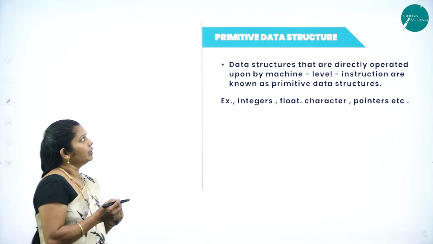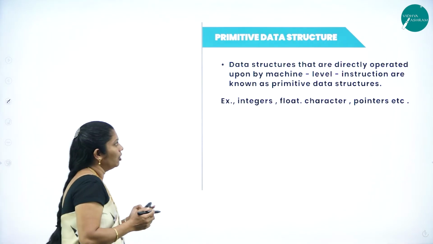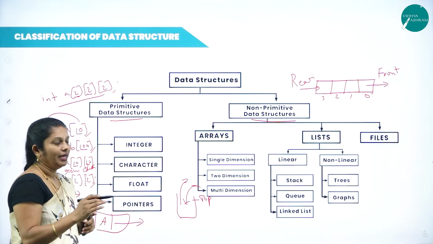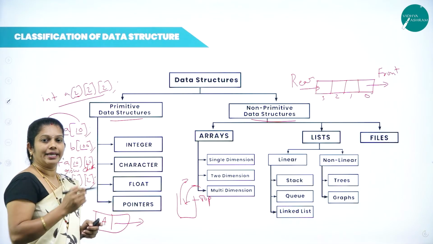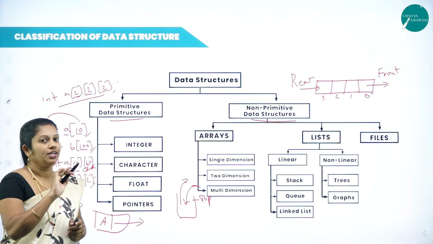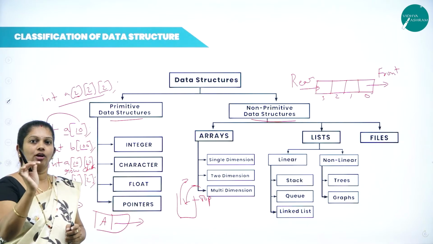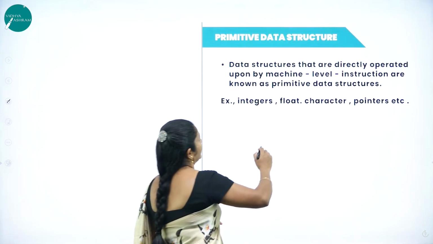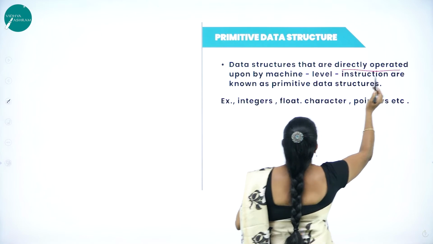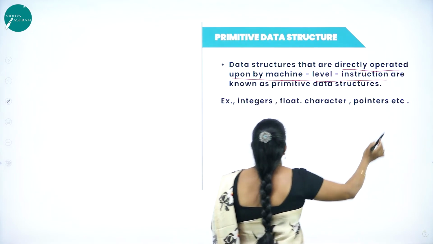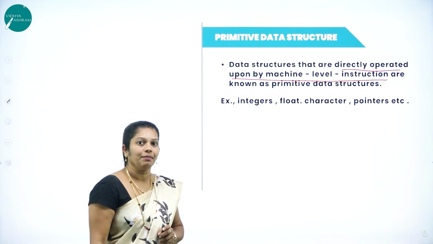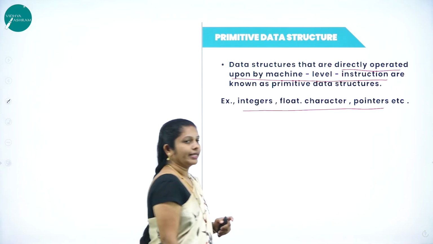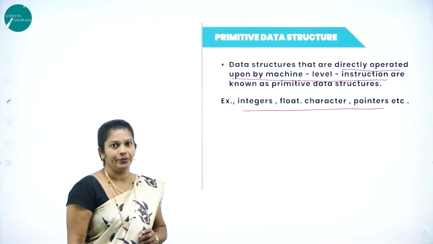Next, we'll discuss primitive data structure. Already I told you, primitive data structure is very simple. It concentrates on only one item. Here, whatever instructions we have are directly executed by machine level instructions. We do not require any translator here. It is very simple by nature. The same thing: data structures that are directly operated upon by machine level instructions are known as primitive data structures. Examples: integer, float as well as characters are the examples for primitive data structure.